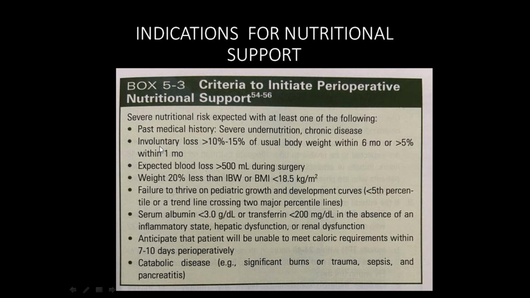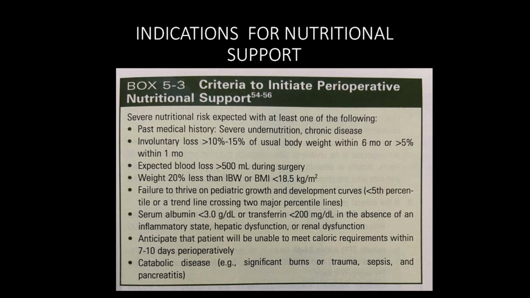The second point is when there is an involuntary loss of more than 10 to 15% of usual body weight. That is involuntary loss, not voluntary, not by daily exercises. It could be due to some cancer, called cancer cachexia, where there is a loss of weight due to cancer causing factors like interleukin 6, interleukin 1, tumor necrosis factor alpha.